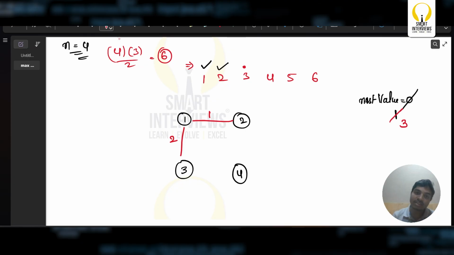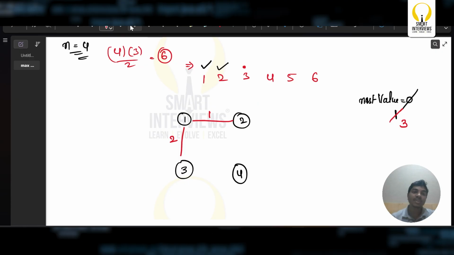Now, if I take 3, is there a possibility that it forms a cycle? Yes, I can take 3 here, and it forms a cycle. Getting the point? I'm trying to eliminate this value as this is the maximum. As I eliminate it, this forms a cycle, so I'm going to eliminate this. Later, moving on to 4.